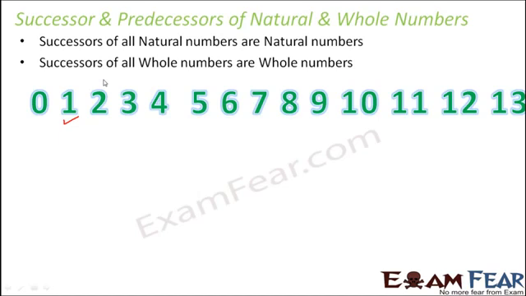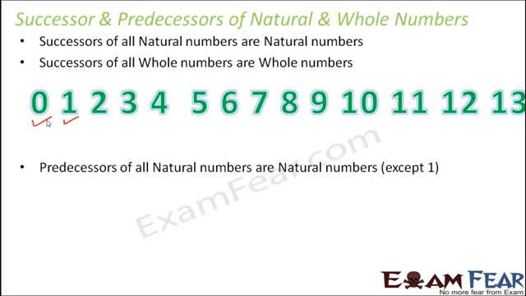Similarly, successors of all whole numbers are whole numbers. Whole numbers start from 0, so the successor of 0 is 1, the successor of 1 is 2, the successor of 2 is 3, and so on. Similarly, when we look at the predecessor, we see that predecessors of all natural numbers are natural numbers except 1. Why? Because the predecessor of 1 is 0 and 0 is not a natural number. So 1 is the only exception. Except 1, all other natural numbers' predecessors are also natural numbers.